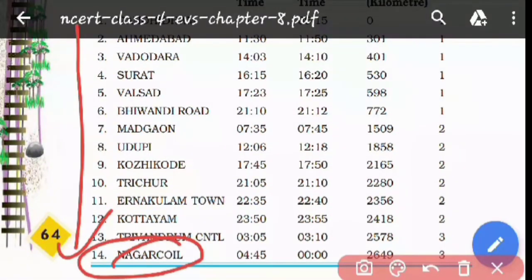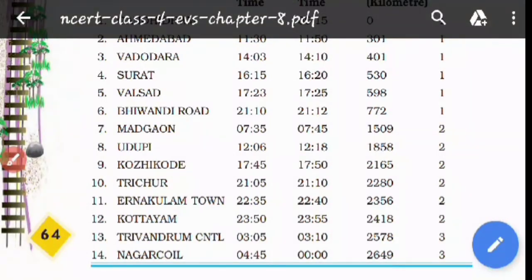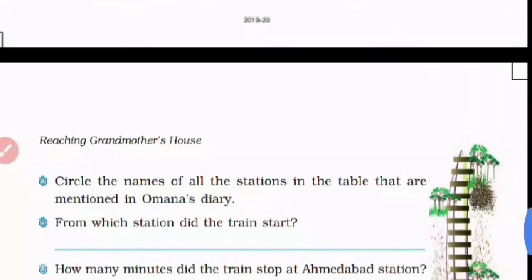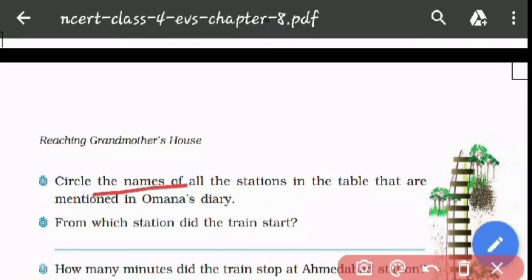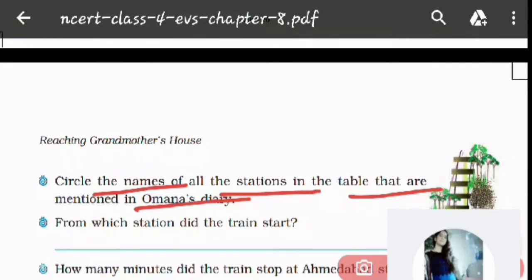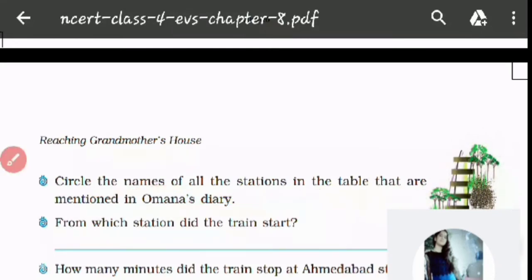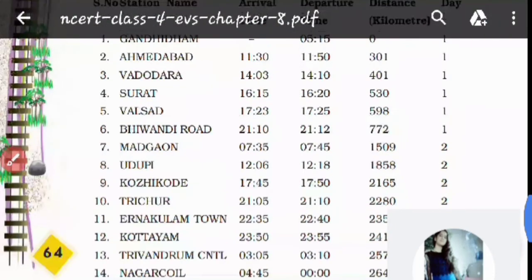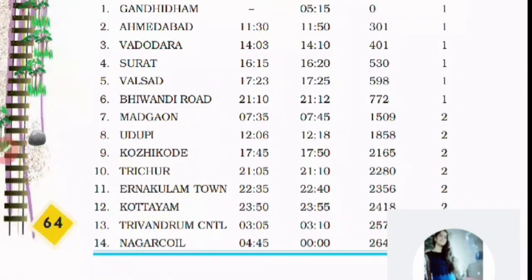So now we'll see some of the questions which have been given. Let us see the question now. The first question is, circle the names of all the stations in the table that are mentioned in Omana's diary. Omana की डायरी में कौन कौन से स्टेशन के नेम लिखे हुए थे? Which stations has Omana mentioned in her diary? So we have to circle all those stations. Give the answers in the chat box. Which stations have been mentioned by Omana in her diary? What are those stations? कौन कौन से स्टेशन के नेम ओमाना ने अपनी डायरी में लिखे थे?